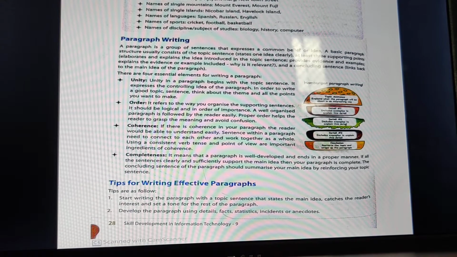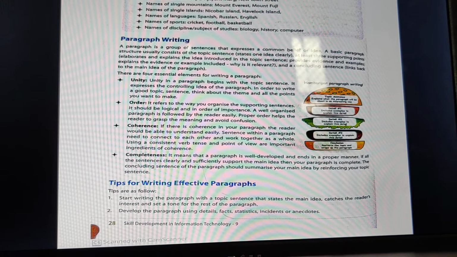What is a paragraph? Basically, it is a group of sentences which holds some meaning or an idea. A paragraph is a group of sentences that expresses a common belief or idea, which holds some meaning and some information in it.